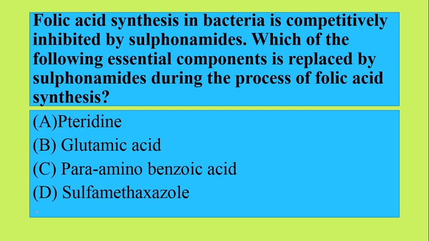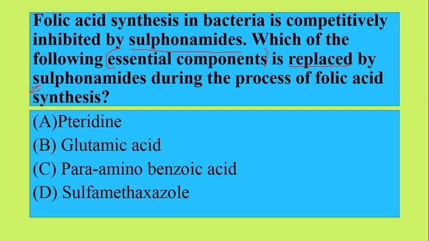So the question is saying folic acid synthesis which is taking place in bacteria is being competitively inhibited by sulfonamides. Now we have to tell the essential component which is replacing sulfonamide during the process of folic acid synthesis.